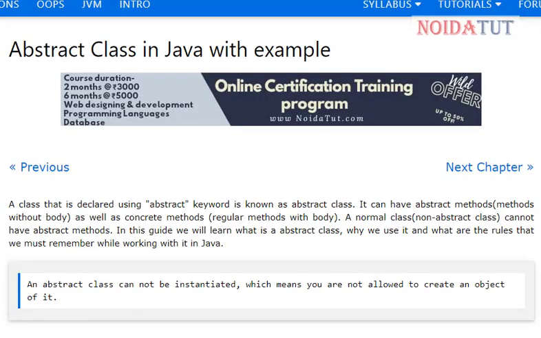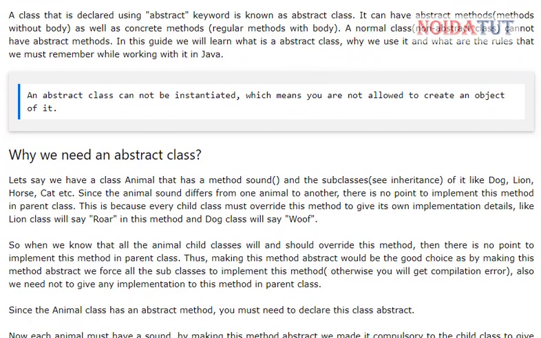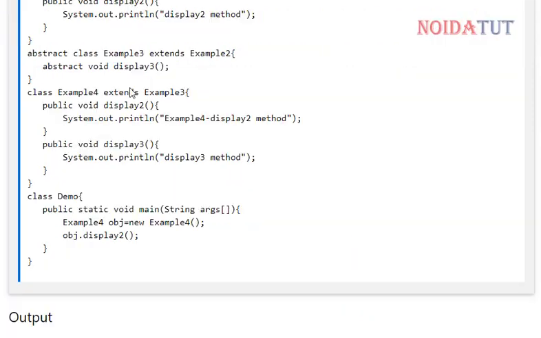Now let us have a brief look at the explanation about abstract class to have a proper understanding, which we have already discussed in our previous chapters, that in an abstract class we are not allowed to create an object. This is the main basic of abstract class. In this class we have explained how things are done. Any of the classes that are used as abstract are not going to have any object.